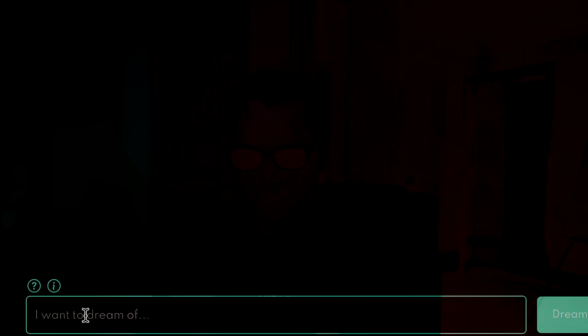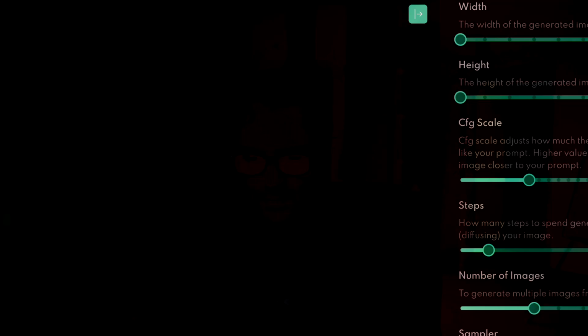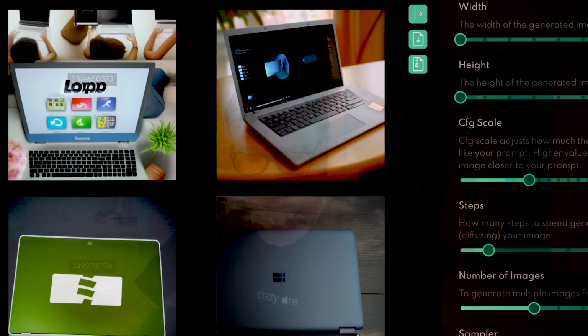So what I'm going to do is create a very simple picture. Maybe I'm going to write something like a laptop computer, and we'll just hit Dream, and we should see some laptops. There we go, some fairly basic laptops.